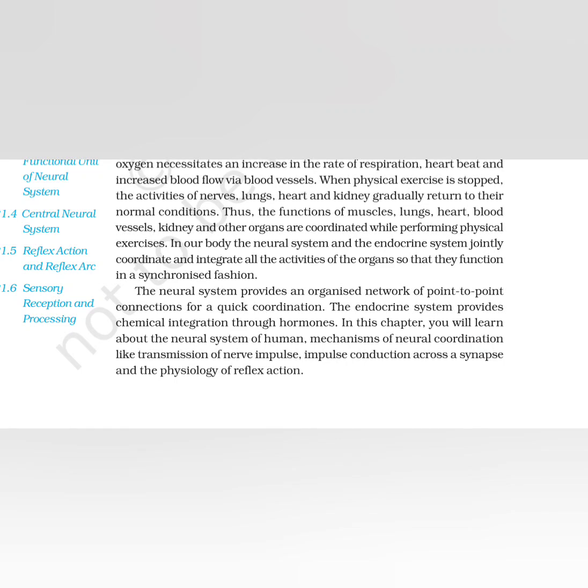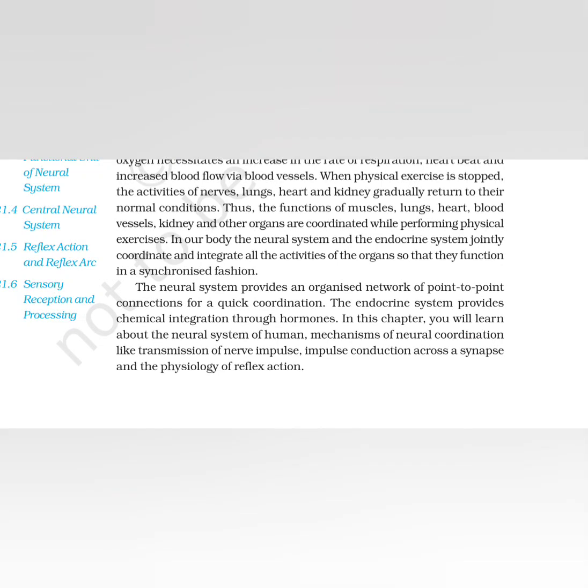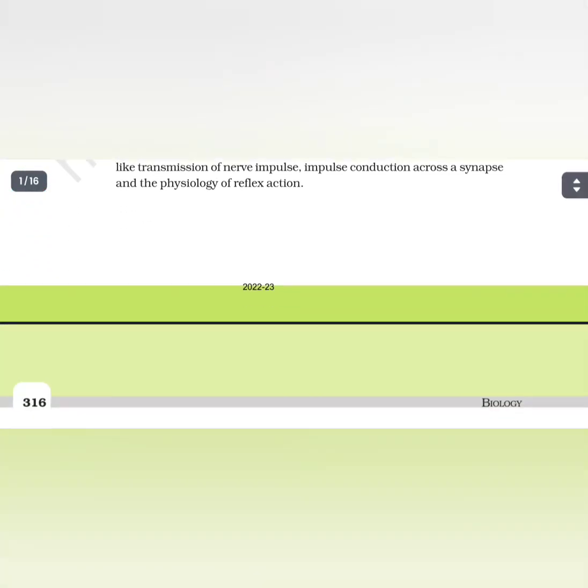In our body, the neural system and the endocrine system jointly coordinate and integrate all the activities of the organs so that they function in a synchronized fashion. The neural system provides an organized network of point-to-point connections for a quick coordination. The endocrine system provides chemical integration through hormones. In this chapter, you will learn about the neural system of humans, mechanism of neural coordination like transmission of nerve impulse, conduction across a synapse, and the physiology of reflex action.